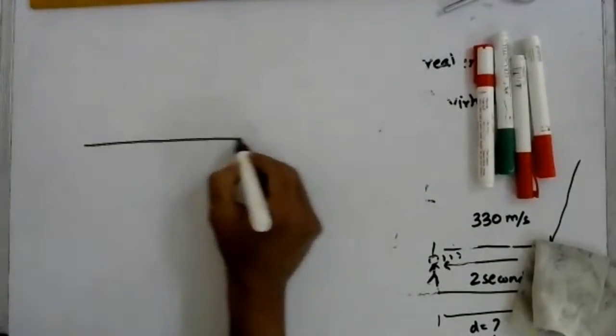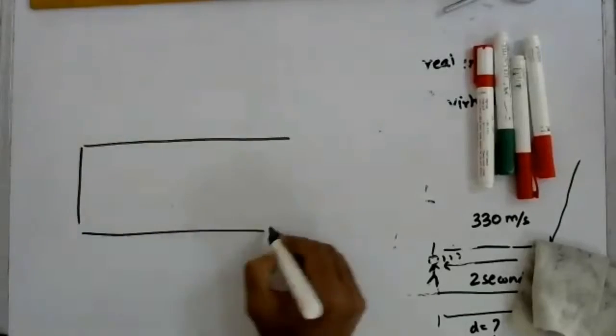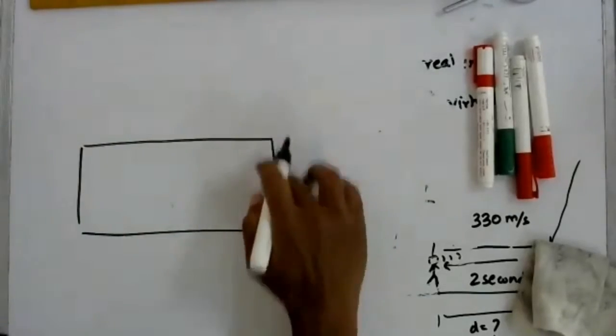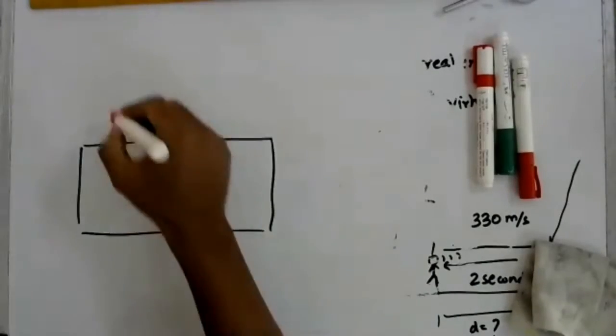While making a diagram, let's say there is a question that a ray of light is incident at an angle of 45 degrees at the boundary between air and glass, for a glass slab. So suppose this is a glass slab, and there is a ray of light incident at an angle of 45 degrees.